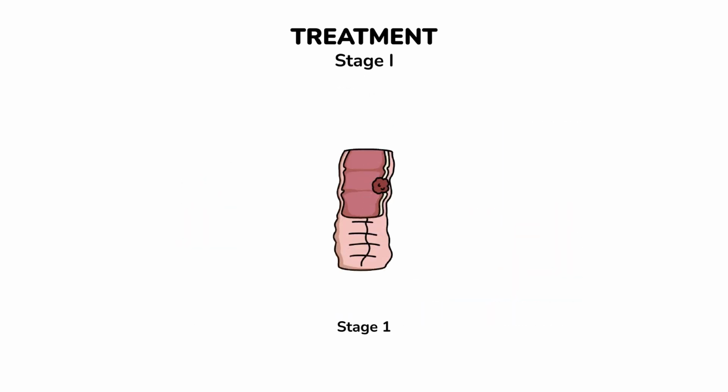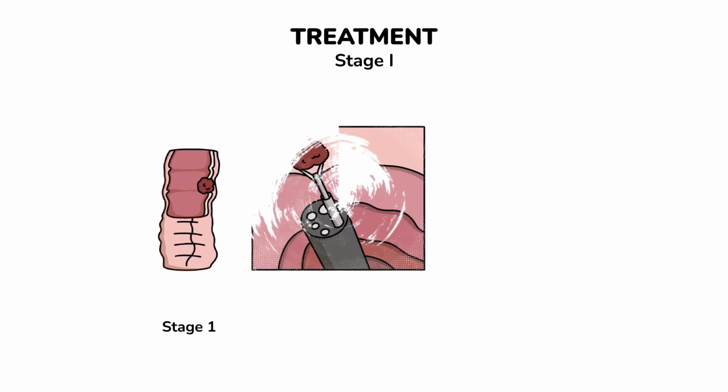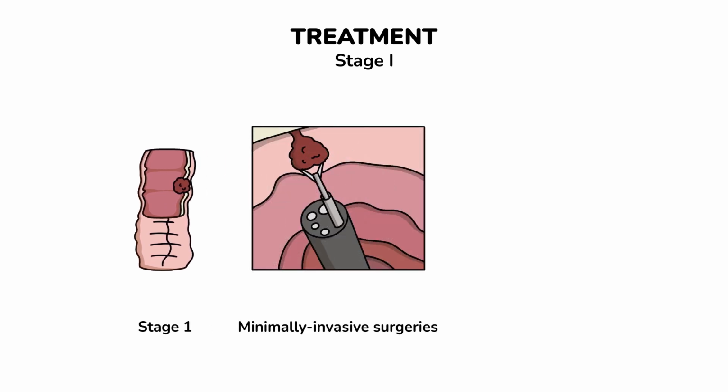Stage 1. More advanced surgical methods may be used when the cancer penetrates deeper into the intestinal wall, but does not spread beyond the colon or to nearby lymph nodes. Minimally invasive surgeries, if the removed tissue has clear margins. Further treatment may not be necessary.